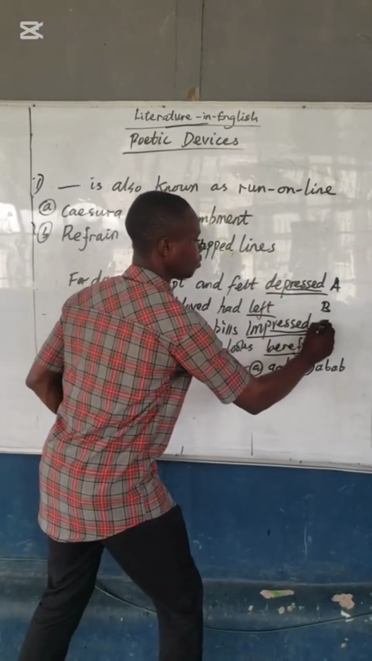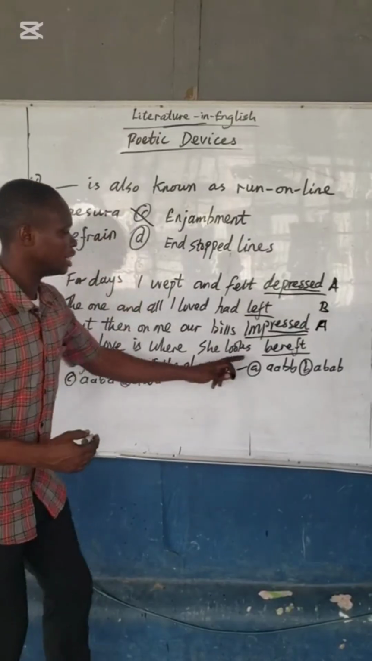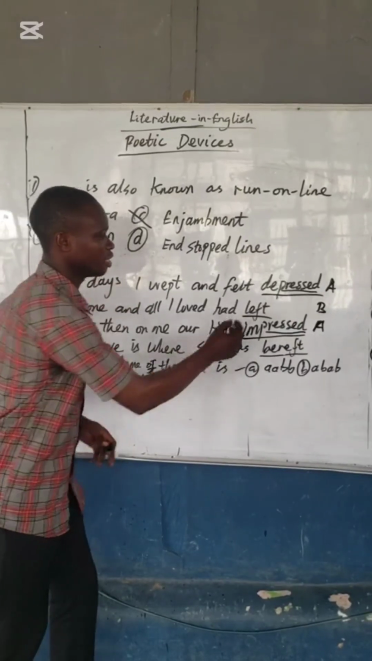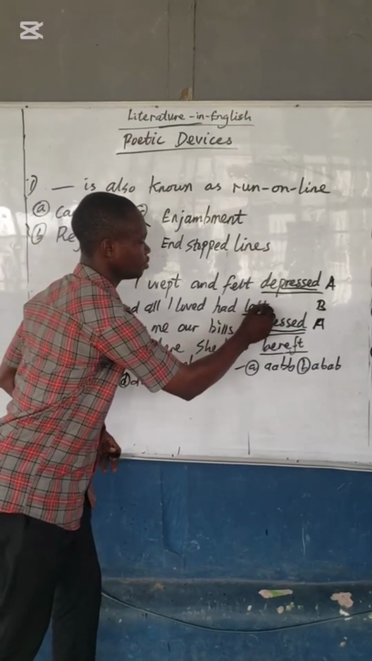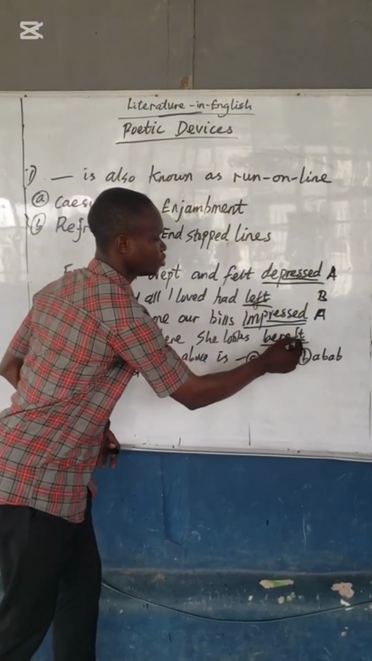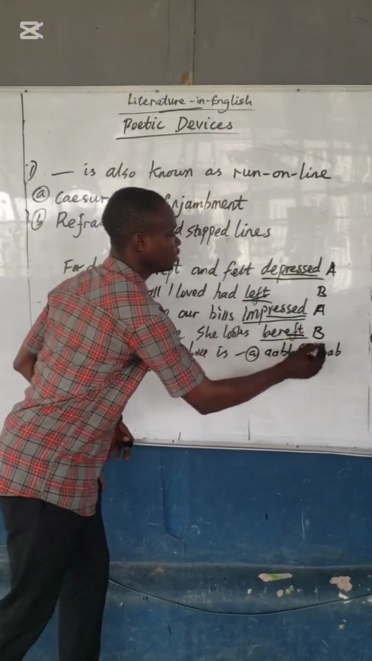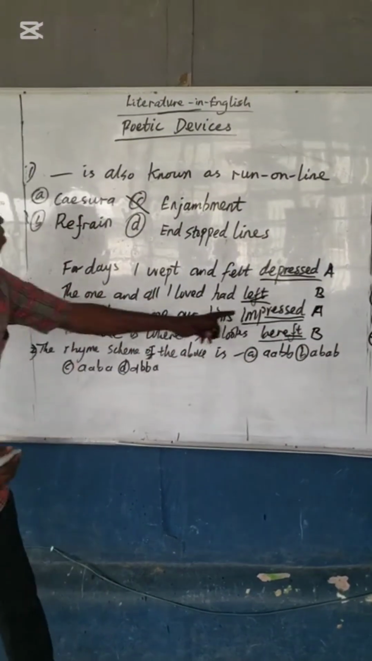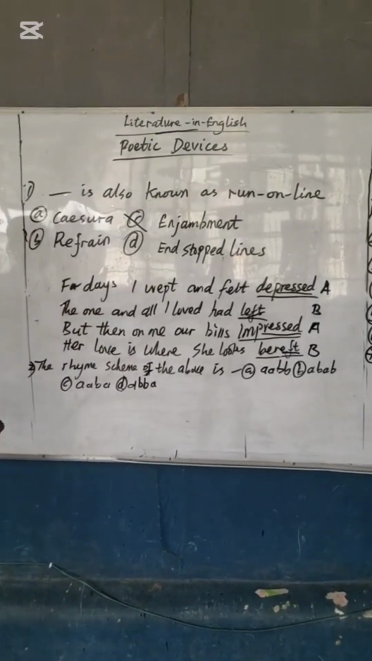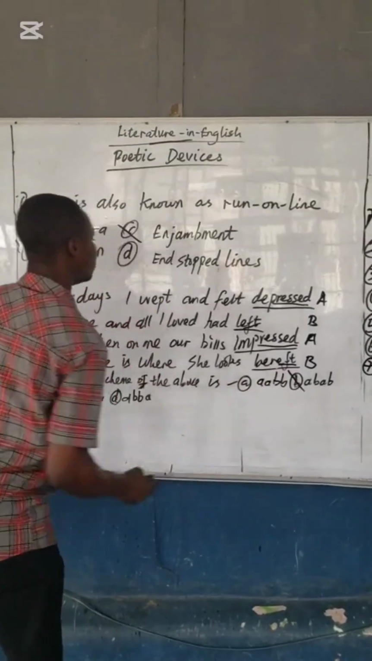So the rhyme scheme of this is A, B, A, B. And the correct answer is B.